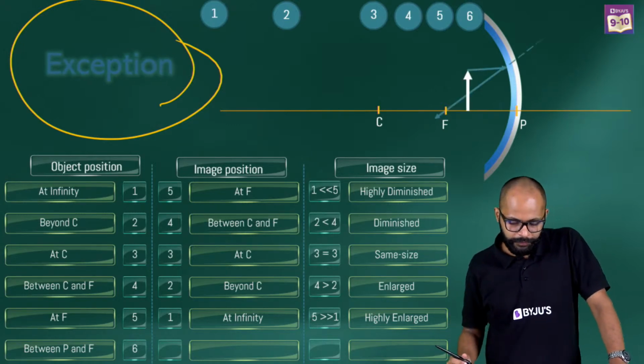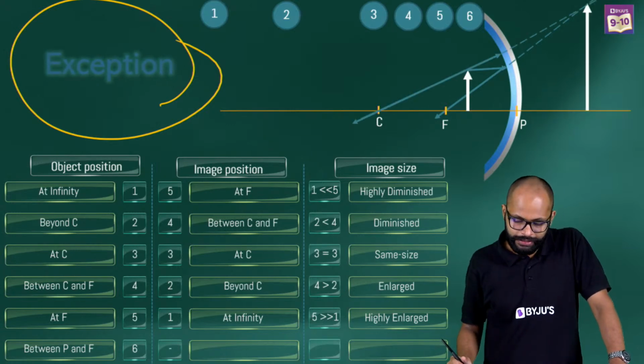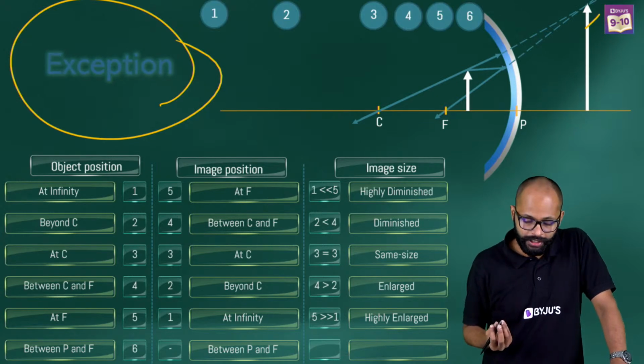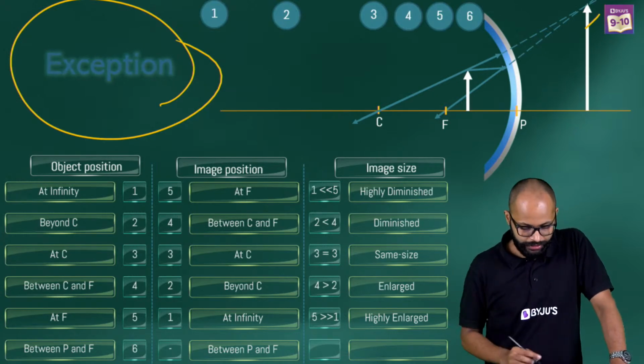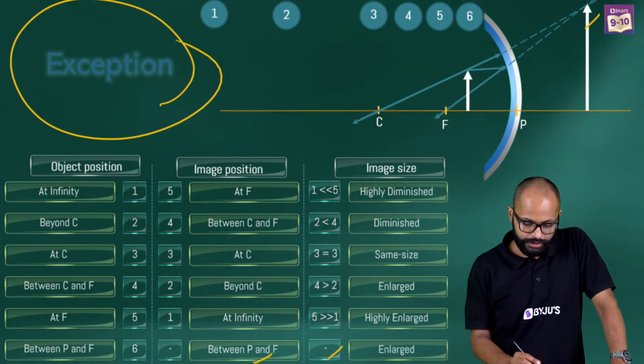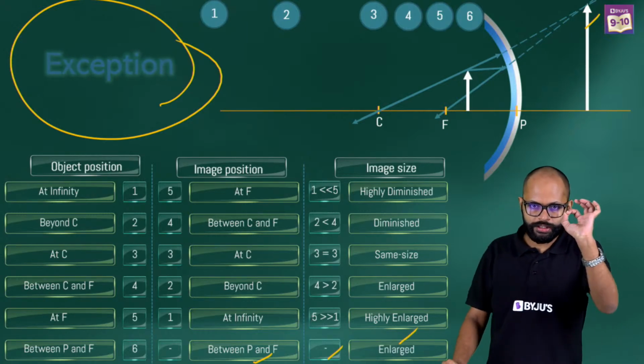So what will happen here? Your object is at 6, but your image will be inside the mirror, right? Correct? Between, I would say, enlarged. So this is one small misconception.